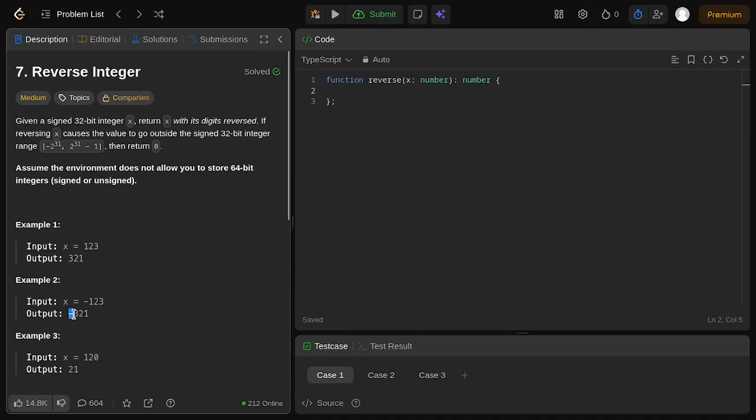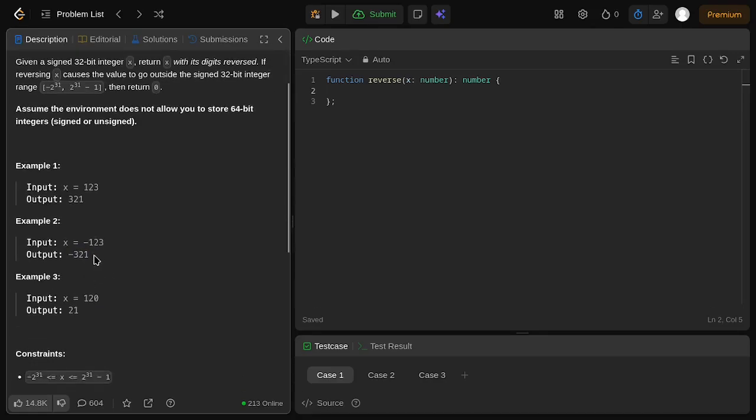The negative sign is not removed because it is part of the challenge that we need to preserve the negative number, but still reverse the integer, excluding the negative sign from the calculation. For example 3 here, which is 120, the reverse is 21. Why? Because if we reverse this as 0, 2, and 1, we will have the integer 21.